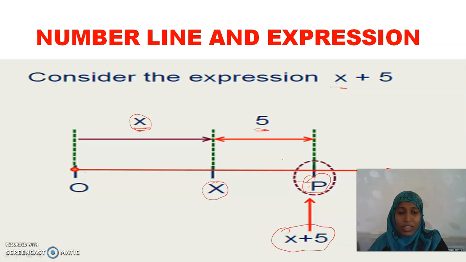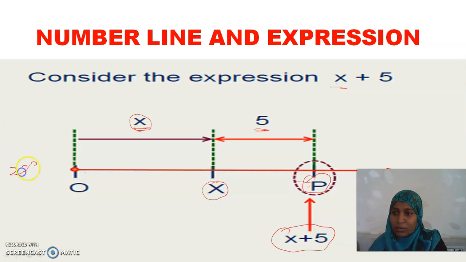So far we were representing natural numbers on the number line, whole numbers, integers, then rational numbers, and now we are representing algebraic expressions on the number line. Can you think about what happens if I have an expression like this?